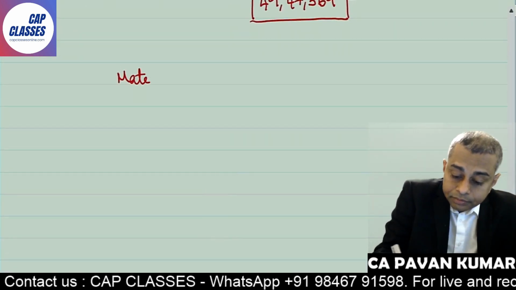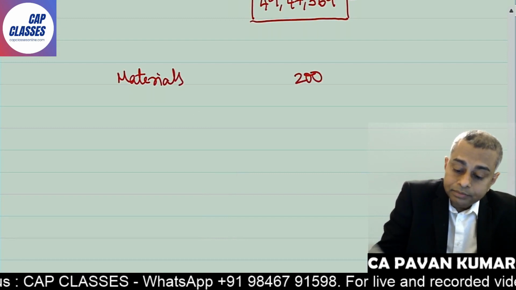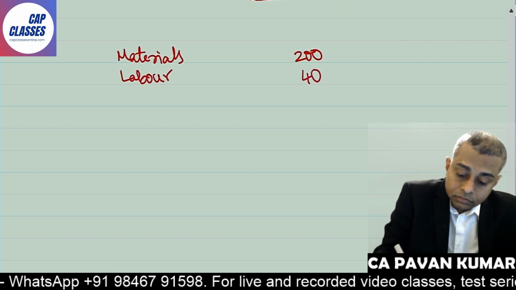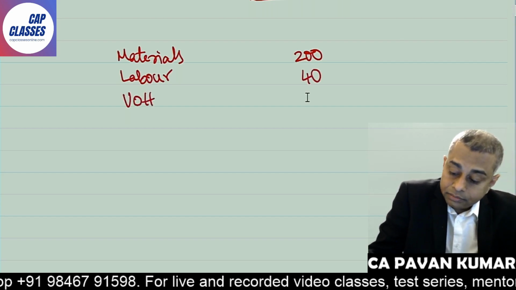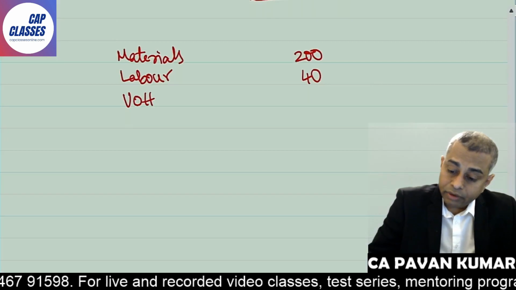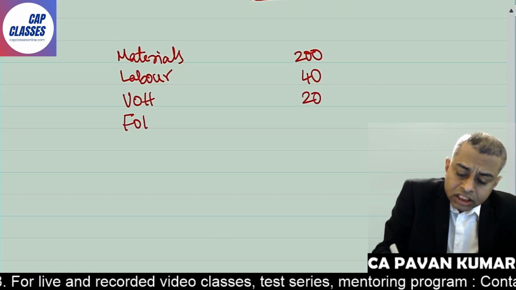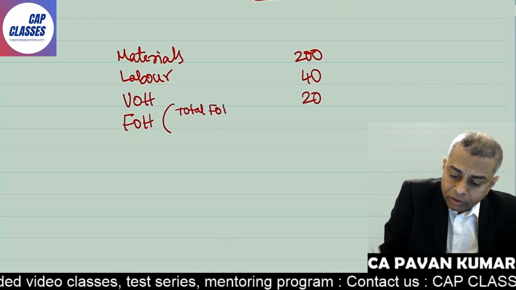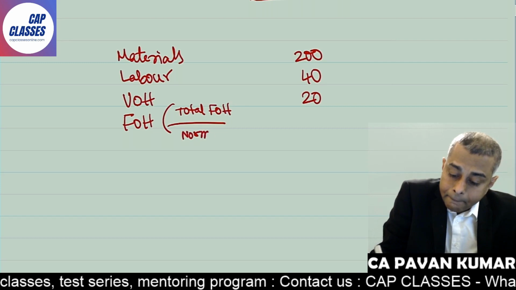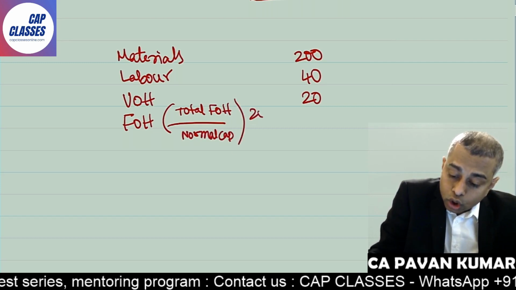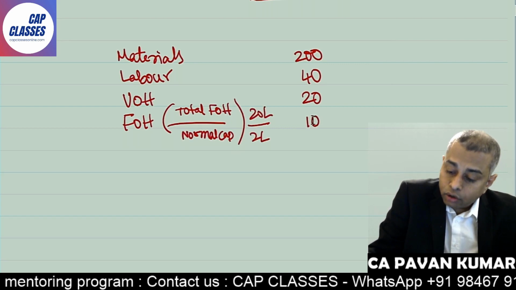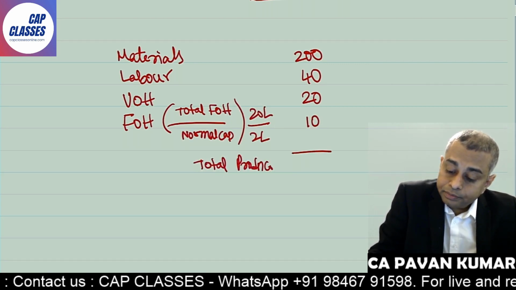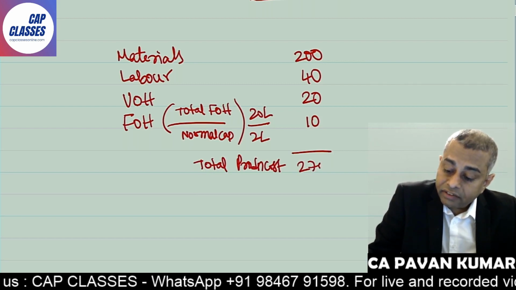Material cost 200, direct labor 40, variable overheads 20, fixed overheads, in bracket we write total fixed overheads divided by normal capacity, that is equal to 20 lakhs by 2 lakhs, 10 rupees. Total production cost per unit 270.